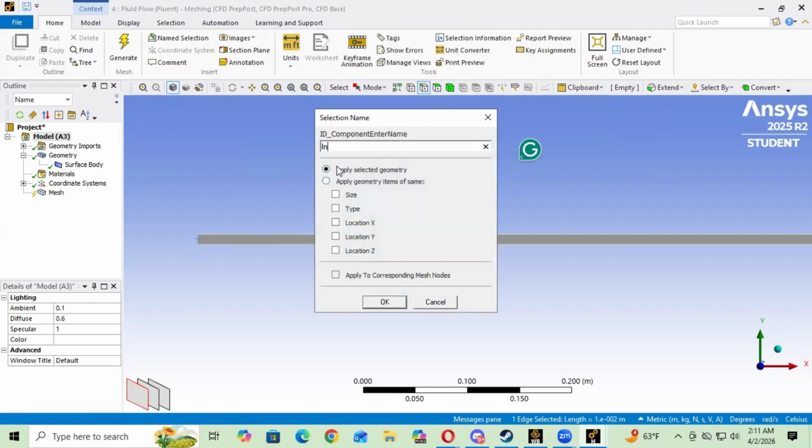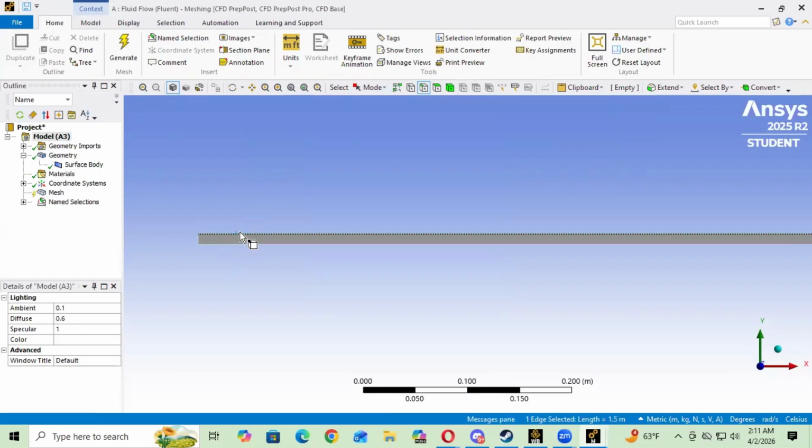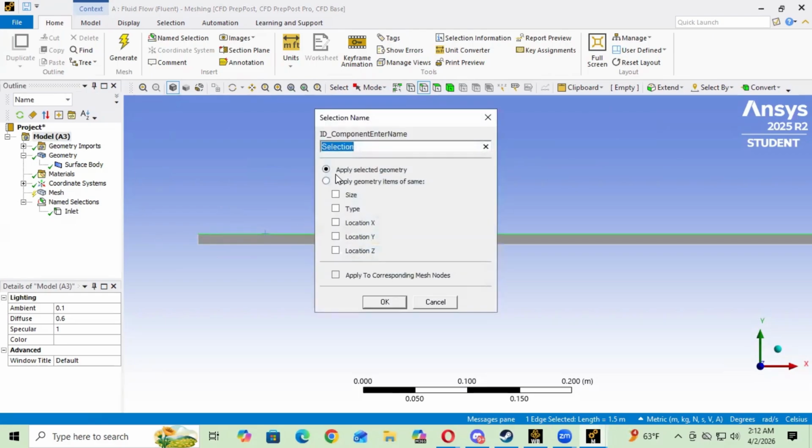So now we're gonna start naming these. The one on the leftmost side is gonna be the inlet. The one on the top, and we could open these up to double check that we're actually doing something.